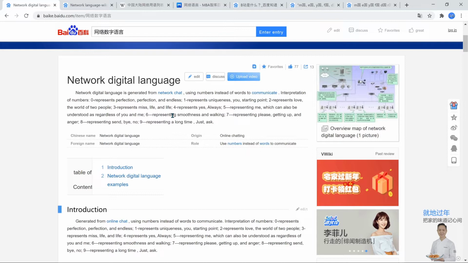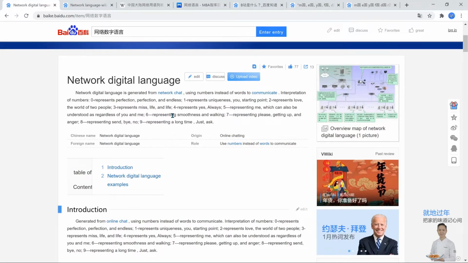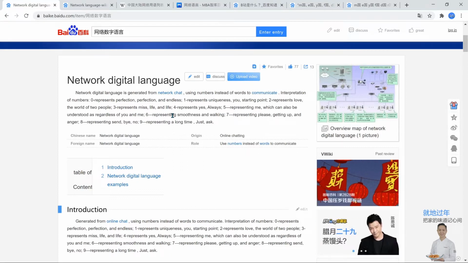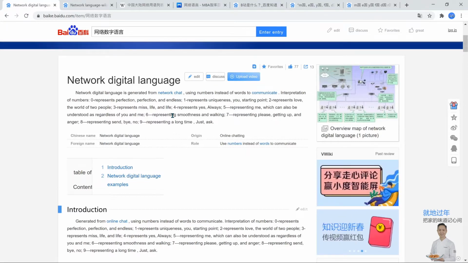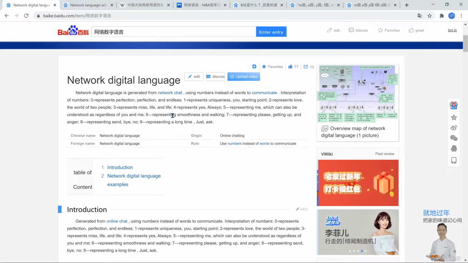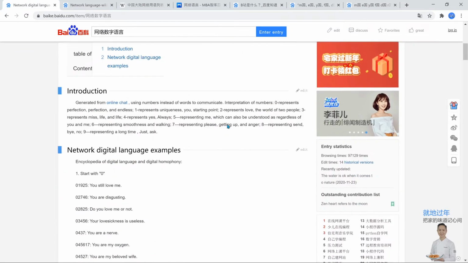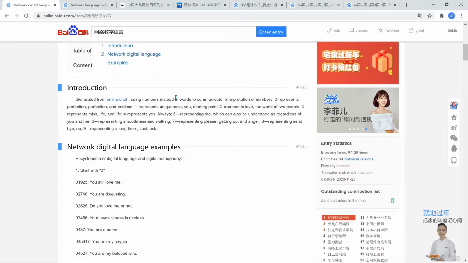And then 9 in Chinese is 九. There's a very specific Chinese character for that, and I say that because it also means representing a long time, which sounds very similar. It's a homophone, 久, but it's written very differently. One requires 2 strokes, the other 3. They're two very different characters, meaning 2 different things. But yeah, 九 generally means long time, just, or ask. There's a cool video on that. Maybe if I could pull it up, I'll put a link, but it's all Chinese.